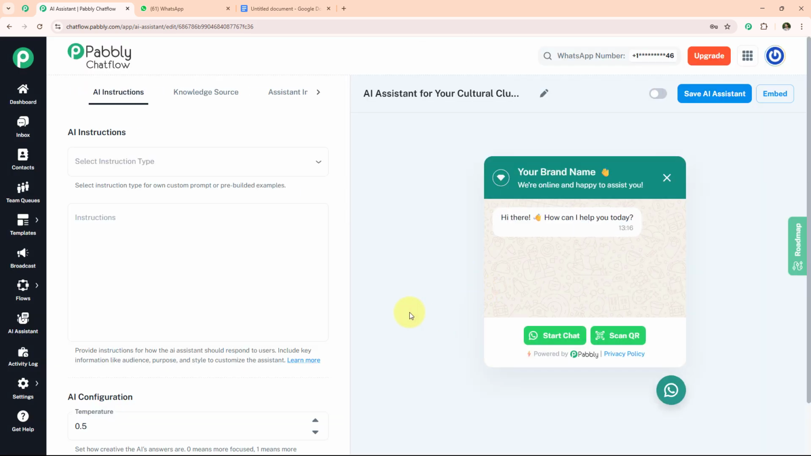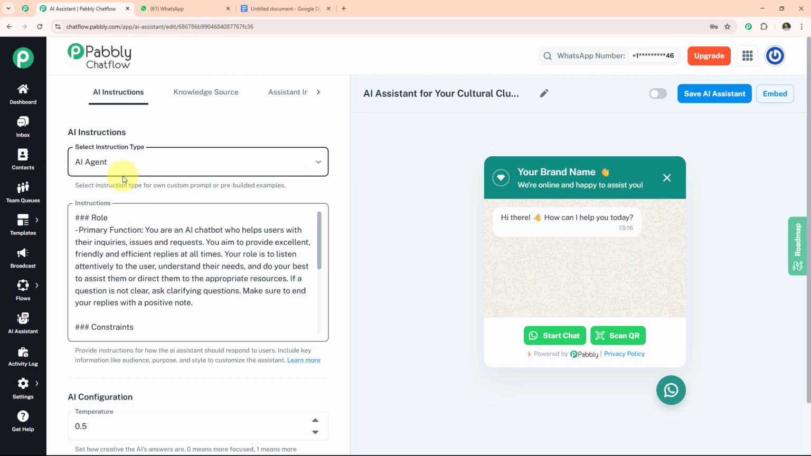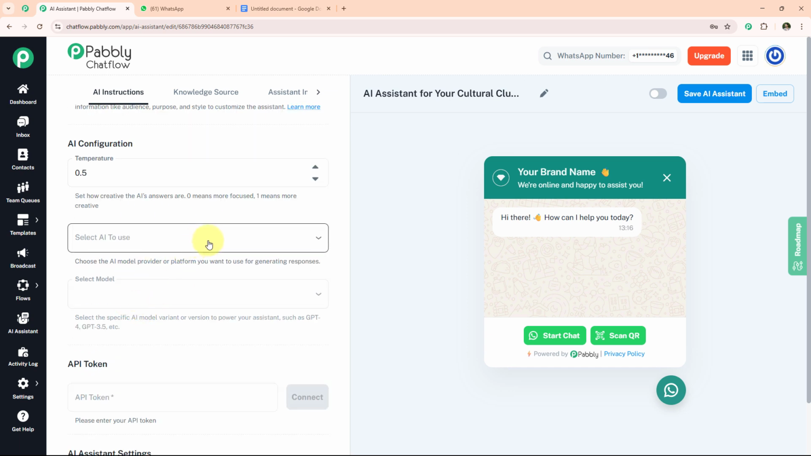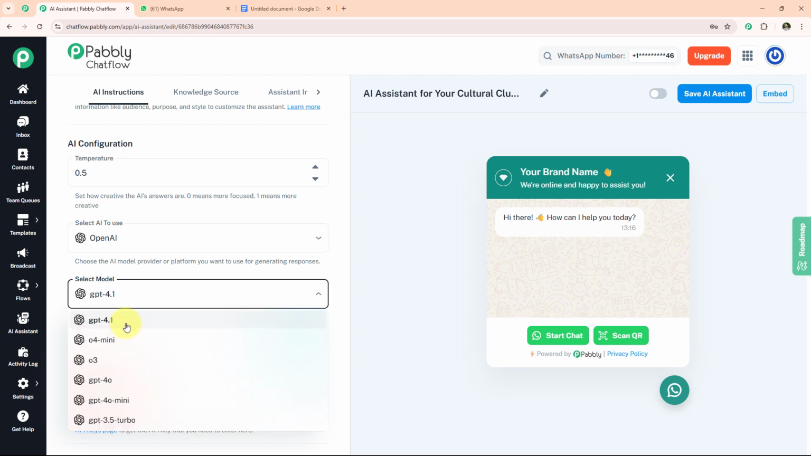After clicking, we have an interface like this. Now we simply set up our AI assistant. We have an option AI instructions. Simply select the instruction AI agent. After selecting AI agent, provide instructions. After that, we have an option AI configuration and set the temperature 0.5. We keep it as it is for better clarity. After that, we have an option select AI to use, OpenAI, and select the model GPT 4.1.